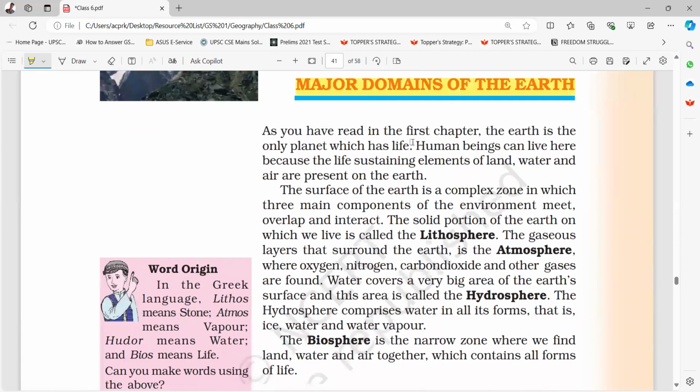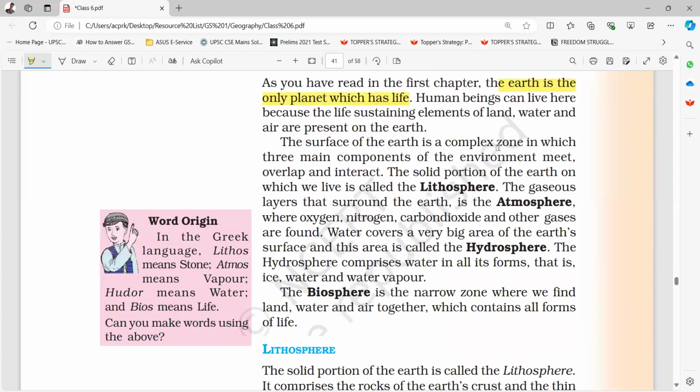As you have read in the first chapter, the earth is the only planet which has human life. Human beings can live here because the life sustaining elements of land, water, and air are present on the earth. The surface of the earth is a complex zone in which three main components of the environment meet, overlap, and interact. The solid portion of the Earth on which we live is called the lithosphere. The gaseous layers that surround the Earth is the atmosphere, where oxygen, nitrogen, carbon dioxide, and other gases are found.